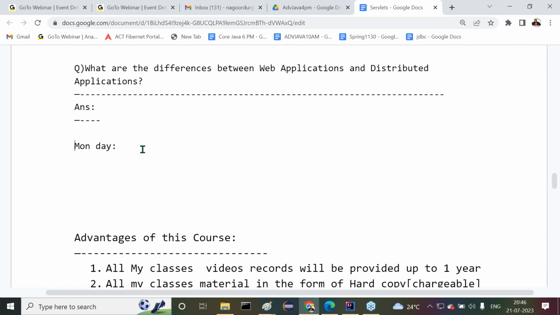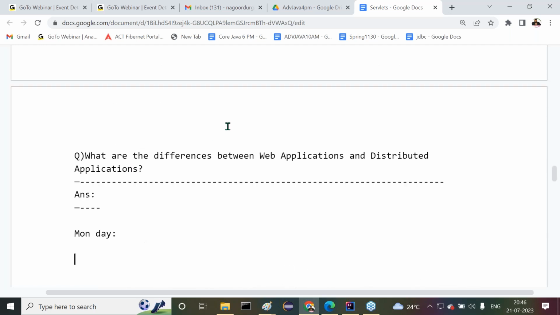The servlets class will only be on Monday. Tomorrow the remaining classes are available. Next class will be on Monday, the servlets class. I have taken just one demo class. Directly I will start the content on Monday, by differentiating the differences between the content here. All right, guys, now here I'm telling you clearly.